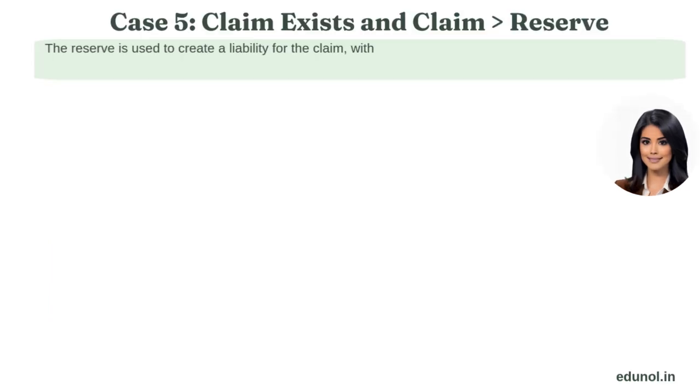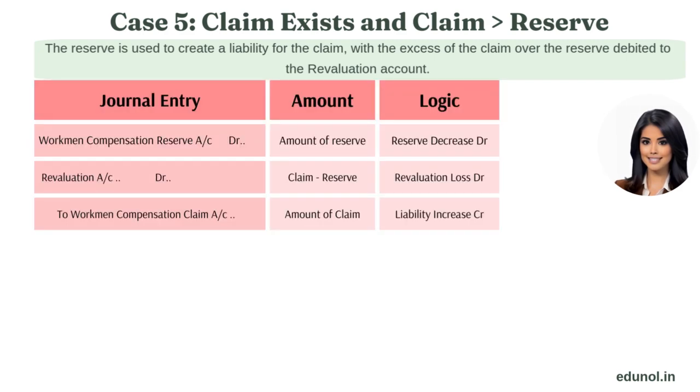Case 5. Where workmen compensation claim exists, and workmen compensation claim is greater than workmen compensation reserve. In this case, the reserve is used to create a liability for the claim. The excess of the claim over the reserve is debited to the revaluation account. The journal entry will be: Workmen compensation reserve account gets debited with the amount of reserve, as the reserve is decreasing. Revaluation account gets debited. The amount will be claim amount minus reserve amount.